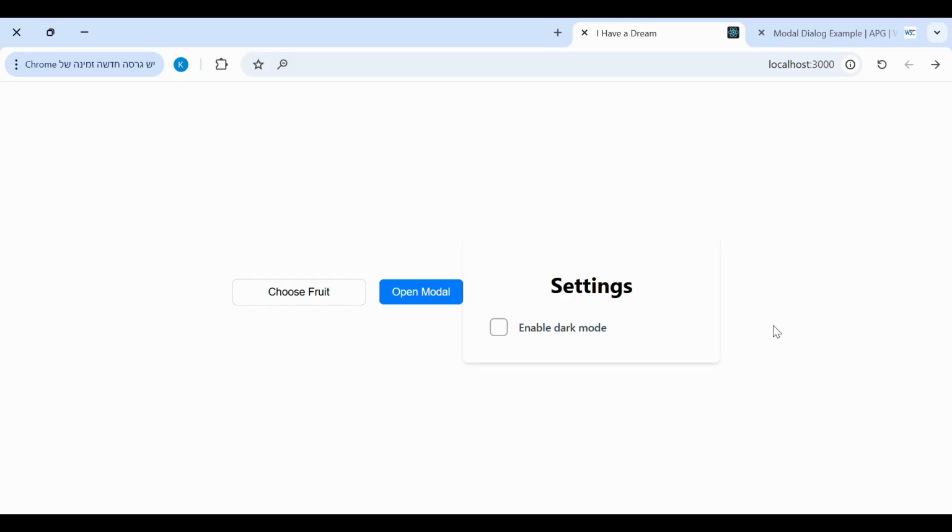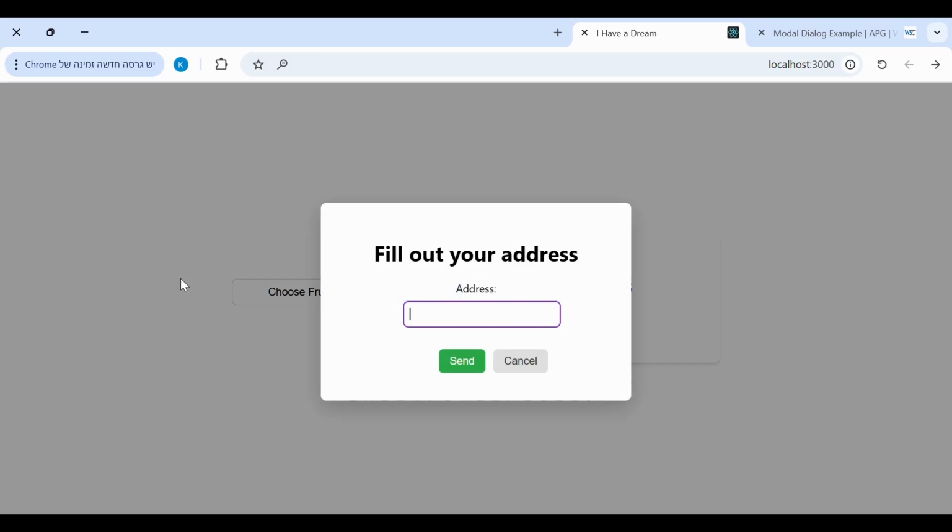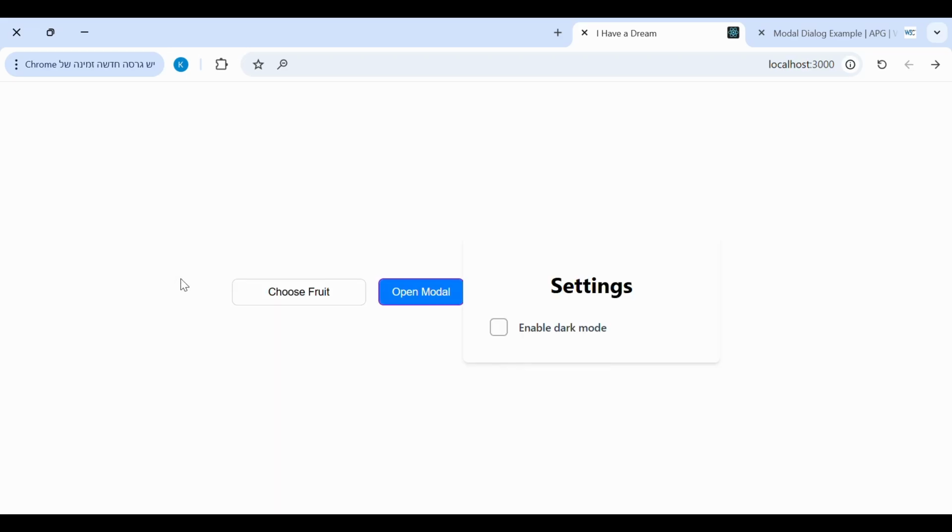So that's my demo. It doesn't look really beautiful, so don't pay attention to it. We are going to open the modal. When I click enter, I'm opening it, and you can see that the first focusable element is focused. Then I press tab, I go to the next focusable element, which is the send button. Then I press tab, I go to cancel, and when I press tab again, I am back to input. The same happens when I press, for example, shift and tab, I go back to cancel. And when I press escape, I just close the modal.